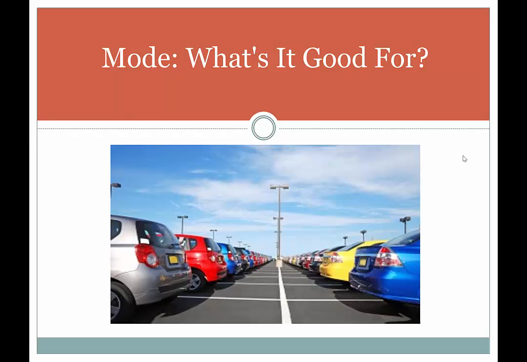But either way, you wouldn't want to talk about the average car color that gets a ticket. That makes no sense. You can't add up car colors and divide by the number of car colors. And to talk about the middle car color, there's not even a way to put them in order, right? It's purely a nominal measurement. It's just a name, right? This color is called red, right? So there's no way to put it in order of any sort. So there's no way you can use the median on it. So the only thing left is the mode, right?